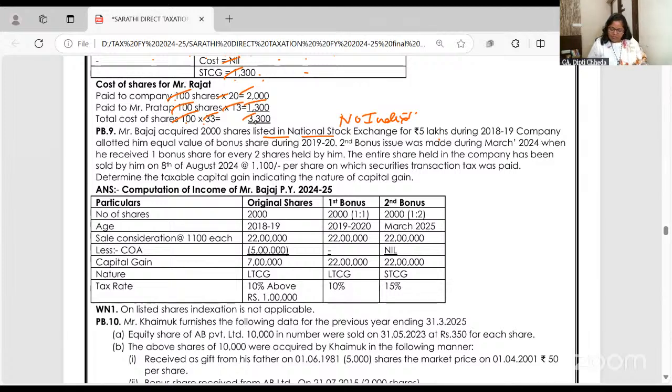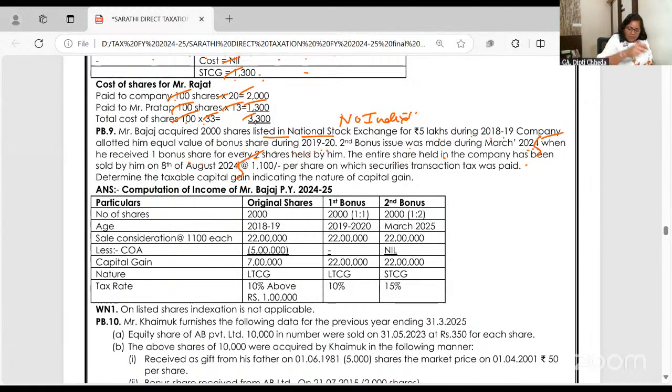In 5 lakh, you have acquired. The company allotted equal bonus shares in 2019, second bonus shares in March 24, when they have received bonus 1 for every 2 held. Entire shares are sold in August